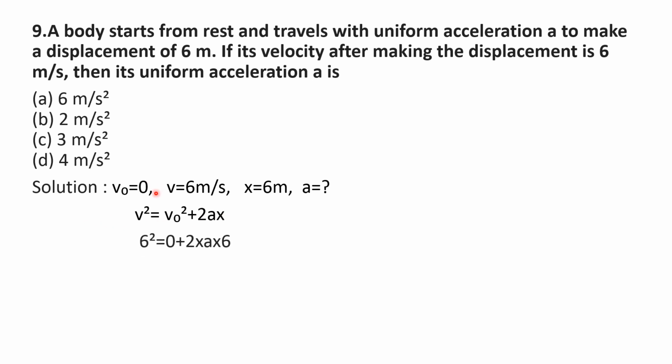Substitute the values of V naught, V and x. So the equation becomes 6 square is equal to 0 plus 2a into 6. While simplifying you get A is equal to 3 meter per second square. So the answer is option C, 3 meter per second square.